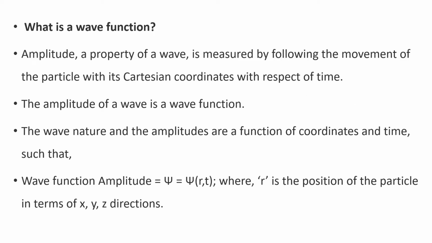Amplitude. We know it is a property of a wave. It is measured by following the movement of the particle with its Cartesian coordinates with respect to time. The amplitude of a wave is a wave function. The wave nature and the amplitude are a function of coordinates and time, such that the wave function amplitude ψ is equal to ψ(r, t), where r is the position of the particle in terms of x, y, z directions.